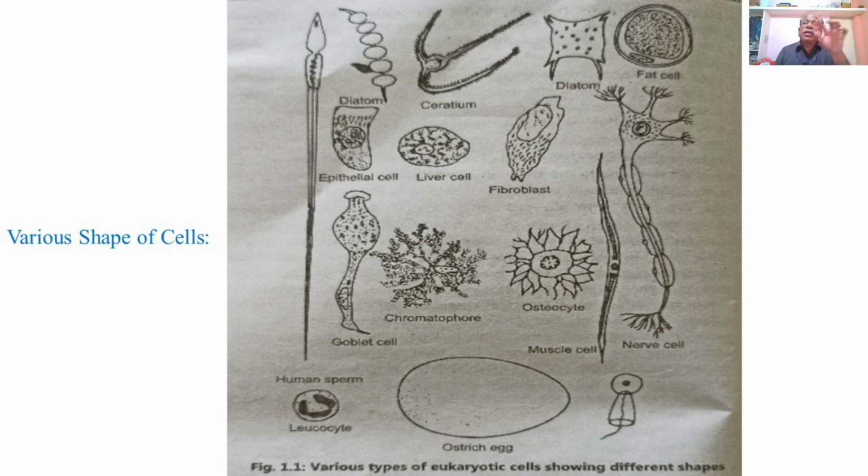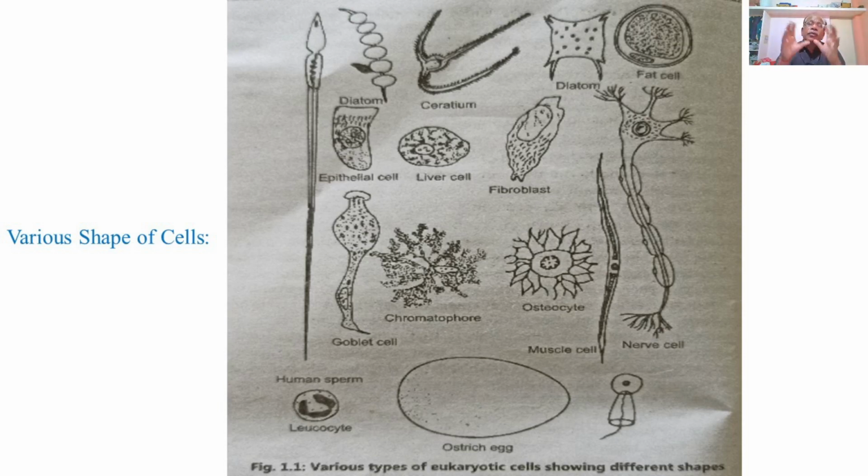cuboidal cells. Then liver cells having polygonal shape, then serratium having star-like shape, then diatom, which is again cuboidal, fibroblast having amoeboid or irregular shape, then fat cells which are round in shape, then muscle cells, which are elongated or spindle shaped, osteocytes or osteoblasts having star shape, chromatophores which have branched structures, or goblet cells having vessel-like shape, or the nerve cells which are also elongated, or the sperm cells which may have longer length or may be smaller in size, the ostrich egg having ovoid or oval shape,